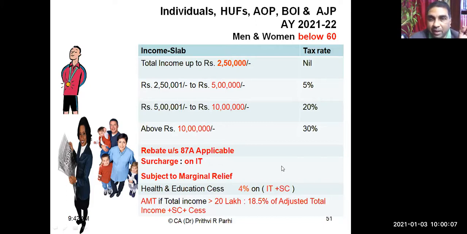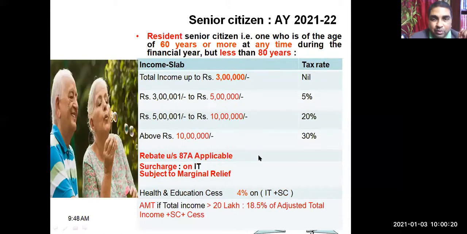Okay. That was the tax for a person whose age is below 60 years. Right? Yes or no? Yes, sir. Coming to the next category of persons who are referred to as senior citizens. Now we are talking about persons whose age is 60 years or above, but less than 80 years.